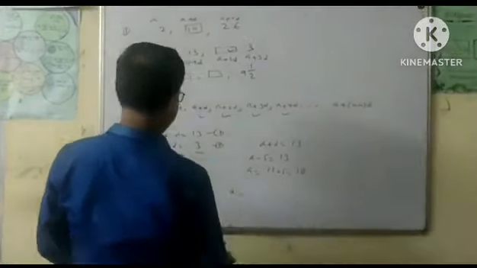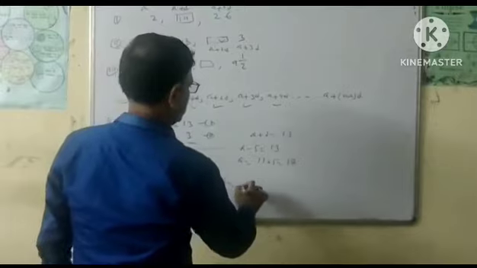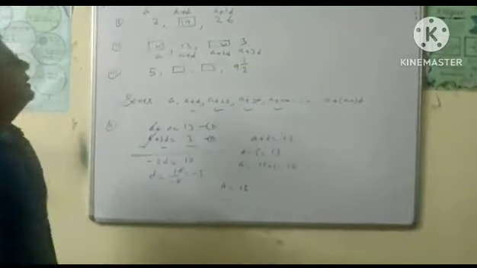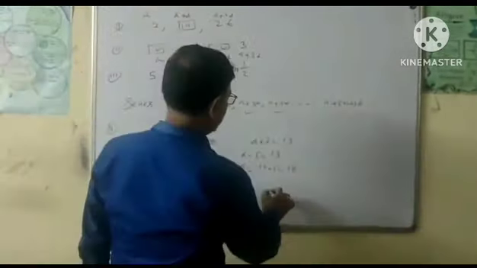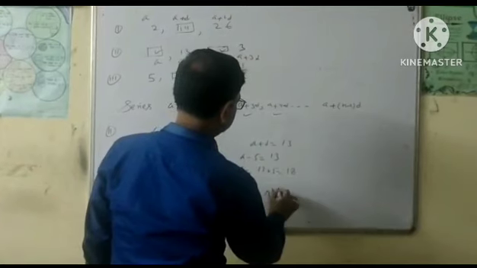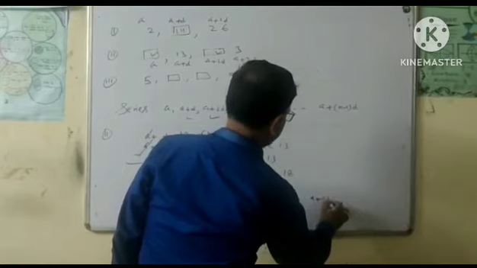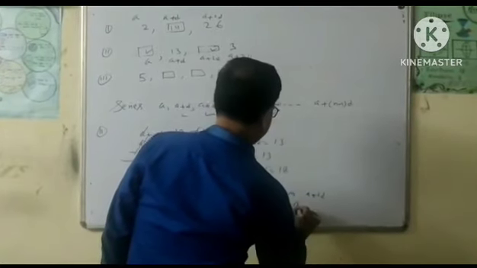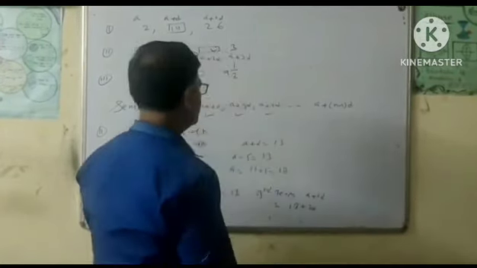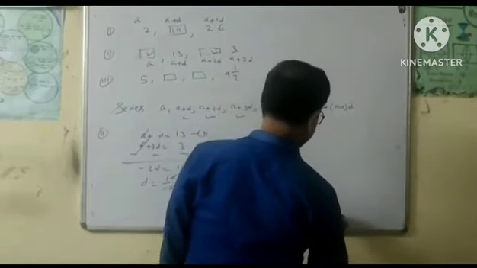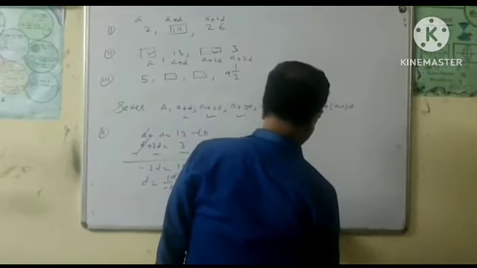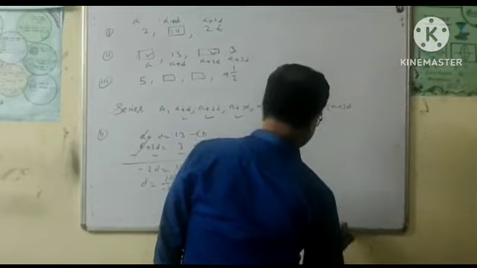So a is equal to 18 and third term a plus 2d is equal to 18 plus 2 into d, what is the value of d? Minus 5, and 18 minus 10 is equal to 8.